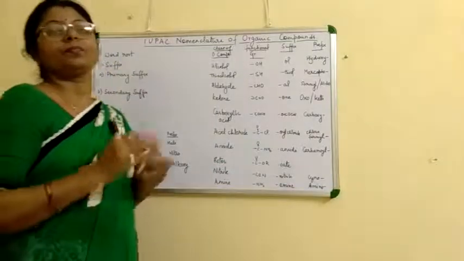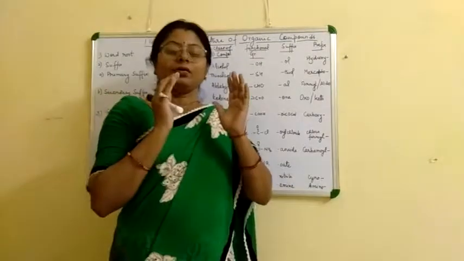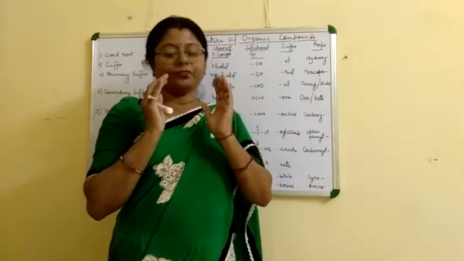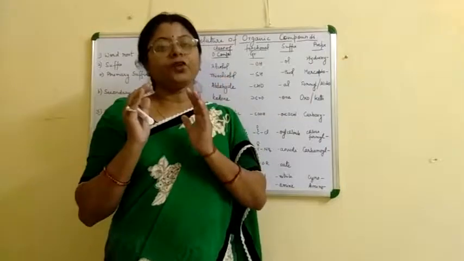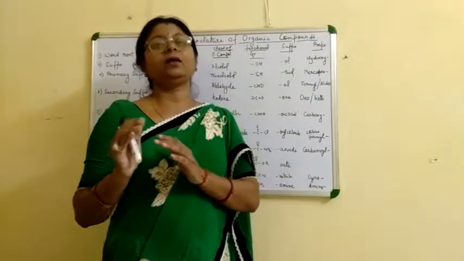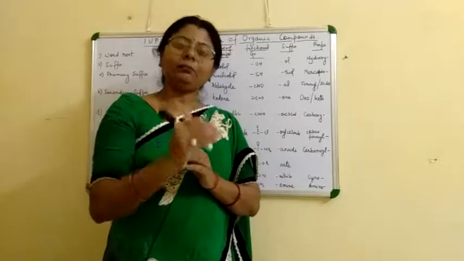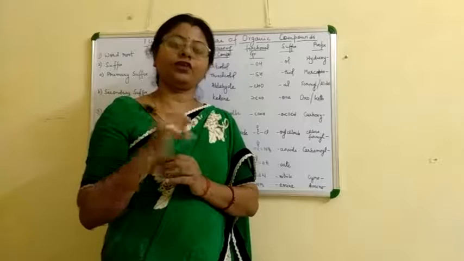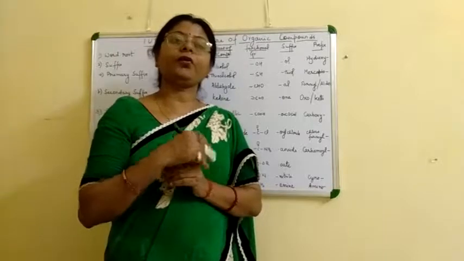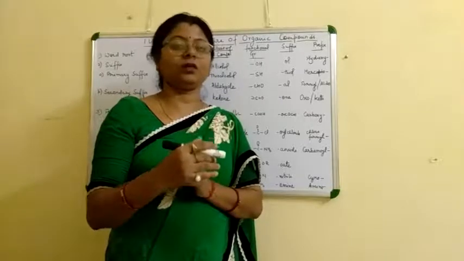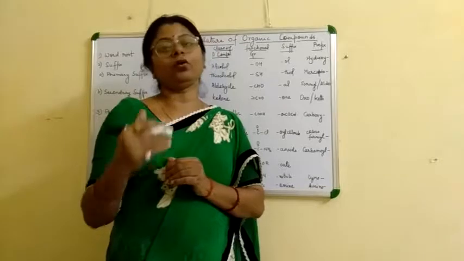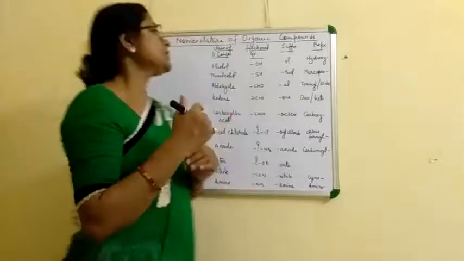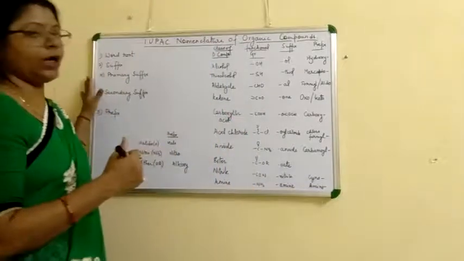Suffix is the word that we use to represent the multiple bond or the functional group.